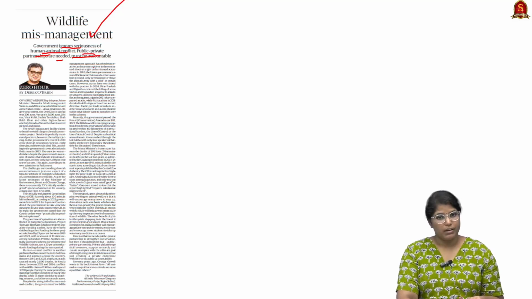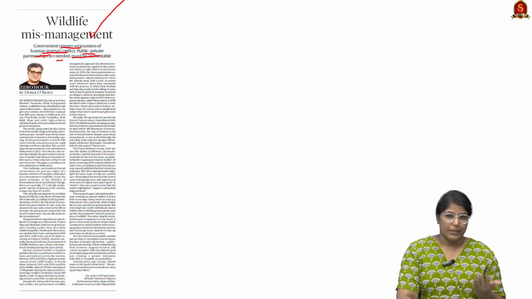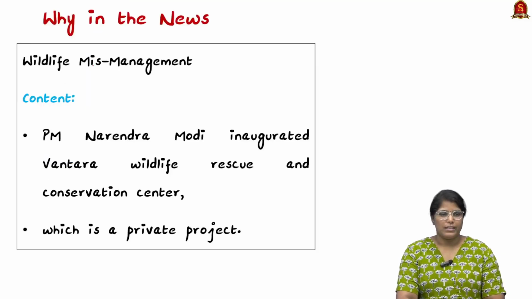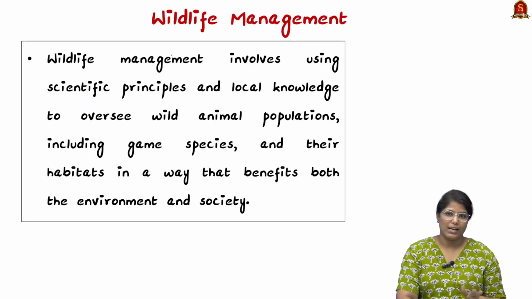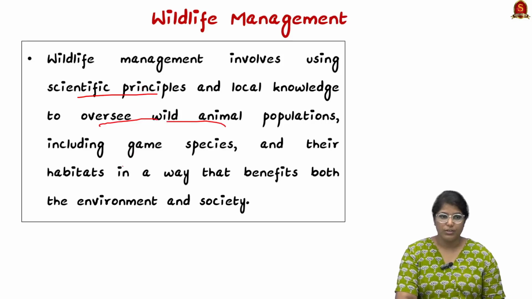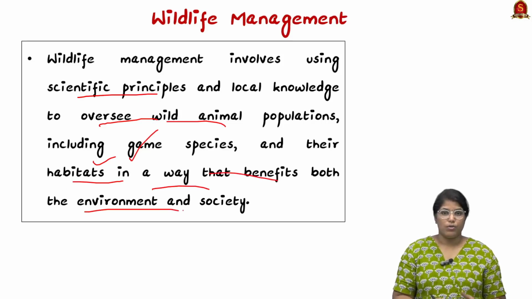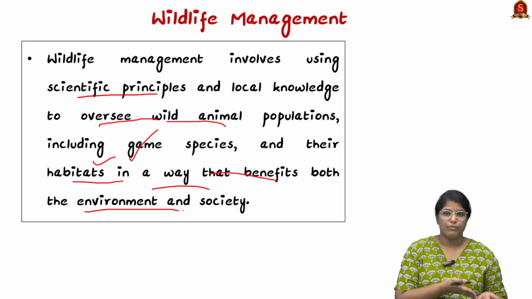So from the mains perspective, let us decode this particular editorial article one by one. Let's start with what is wildlife management. See, wildlife management means using scientific principles as well as local knowledge to oversee wildlife and animal populations, including game species and their habitat, in a way that benefits both the environment and society. So it is taking care of animals in their own way by creating their own habitat, and that will benefit not only the wildlife but also the society. So this is what wildlife management actually means.